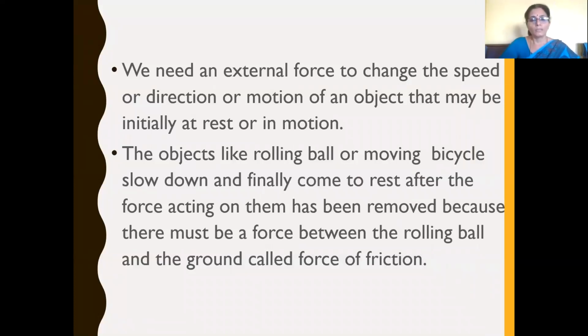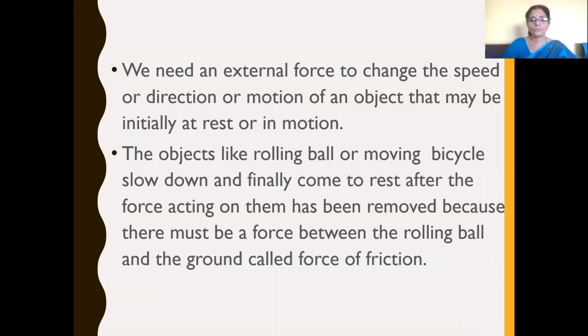In the chapter force and pressure, we have already learned that we need an external force. That is, force is a pull or push on an object, and force is applied to change the speed, direction or motion of an object that may be initially at rest or in motion.